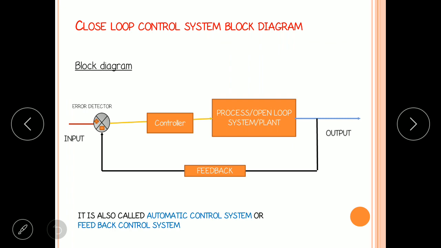See the block diagram of a closed loop control system. In this we have a controller, the open loop system or plant, a feedback element, and here is the error detector. So in this we have a feedback. So a closed loop control system is also called a feedback control system or automatic control system. The provision of feedback automatically corrects the changes in the output due to disturbances. Hence, the closed loop system is also called an automatic control system.